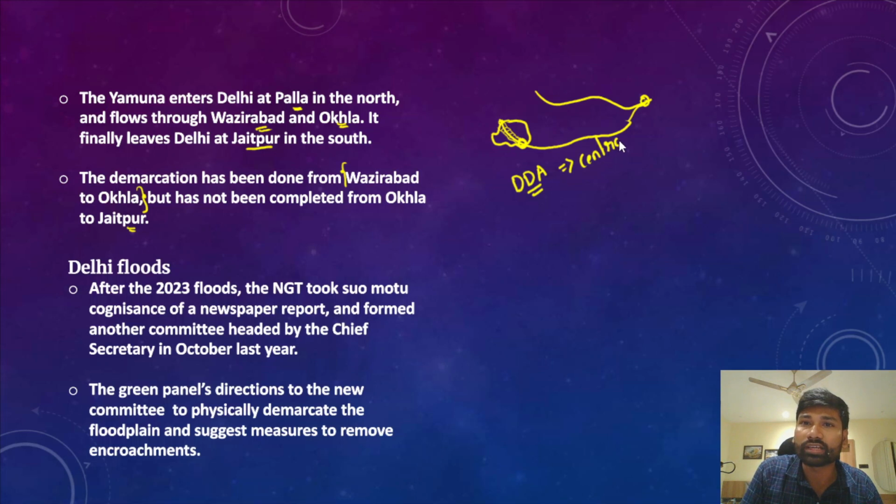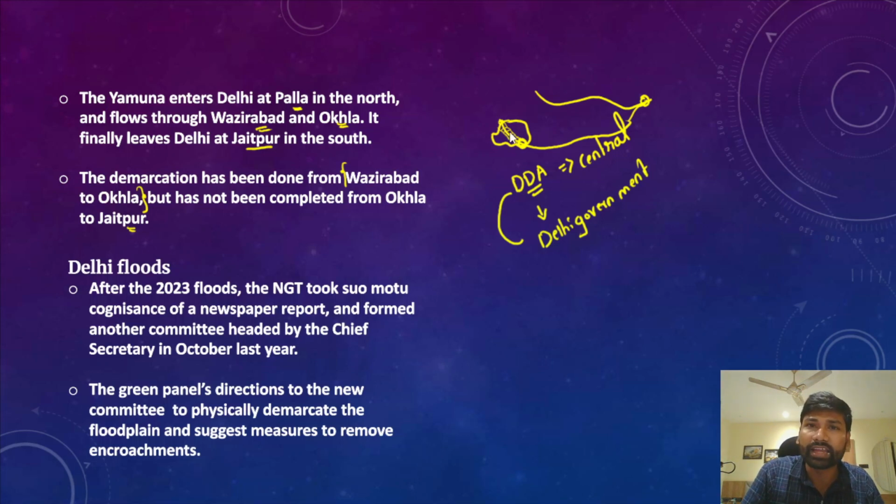For the remaining floodplain to be demarcated, the Delhi Development Authority needs to coordinate with the Delhi government. For this reason, the remaining area is not yet demarcated. This is what the officials have been saying.